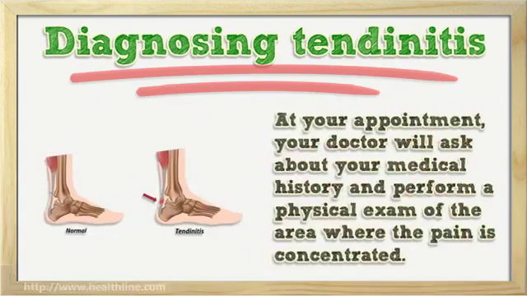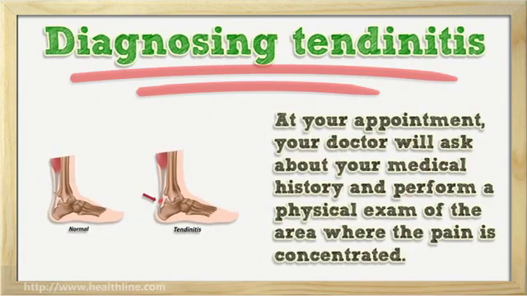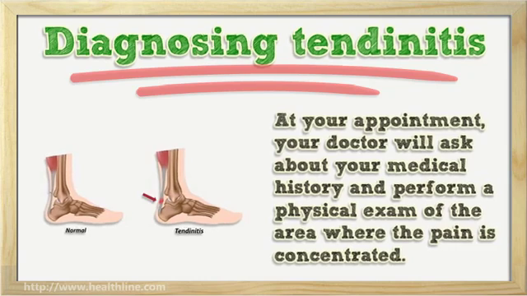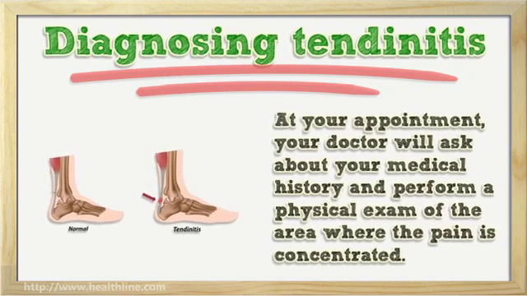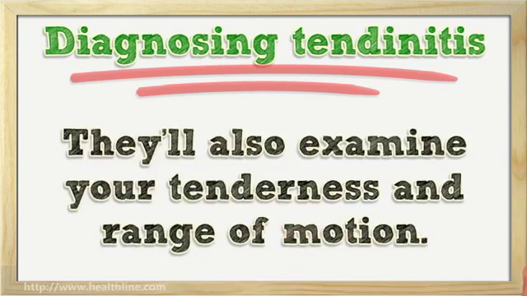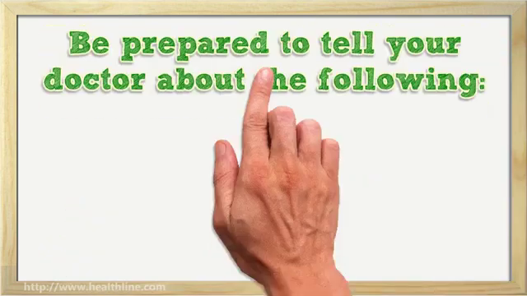Diagnosing tendinitis. At your appointment, your doctor will ask about your medical history and perform a physical exam of the area where the pain is concentrated. They'll also examine your tenderness and range of motion.